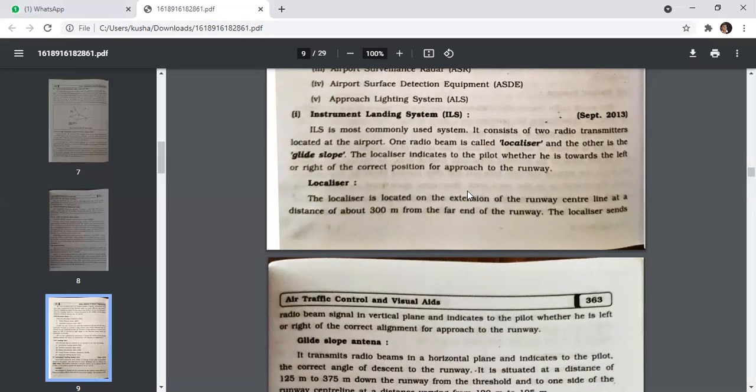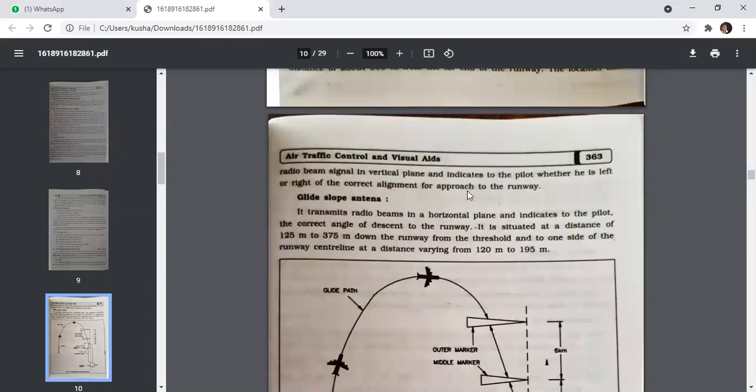The localizer sends radio beam signal in vertical plane and indicates to the pilot whether he is left or right of the correct alignment for approach to the runway. Glide slope, it transmits radio beams in a horizontal plane and indicates to the pilot the correct angle of the descent to the runway. It is situated at a distance of 125 meter to 375 meter down the runway from the threshold and to one side of the runway center line at a distance varying from 120 meter to 195